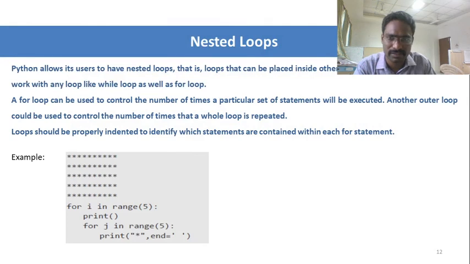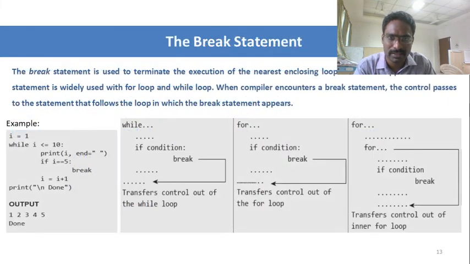So the nested loop is: within the for loop we will be having another for loop, so that is the nested loop. And the work of the break statement is that when we specify the break keyword inside a looping statement, it automatically breaks the control out of the loop. So here, if I am giving an example, i equal to 1, i less than or equal to 10, then it prints the i value. When i equal to 5, the loop will be broken.